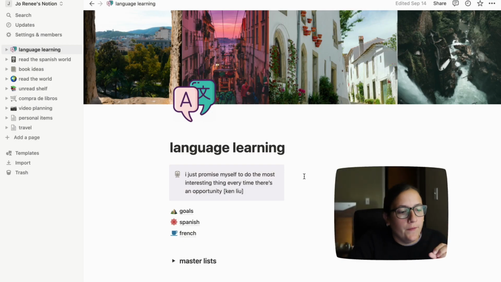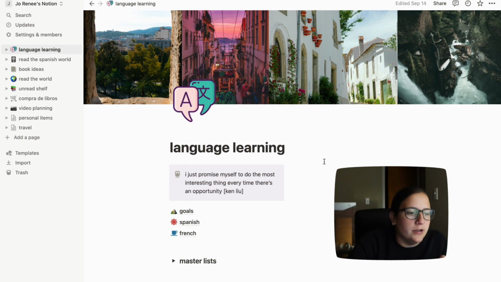So I do not open my computer every single day, not even close, and I don't really use Notion on my phone or anything, so Notion doesn't really work for me as a day-to-day planner. I use a bullet journal for day-to-day planning. What I really like Notion for is a place to come back to look at my goals long term. And so I really, really love once a month or less, really coming back to my Notion, updating it, seeing how things are going compared to where they were then, and just kind of having it as a Dropbox for things.